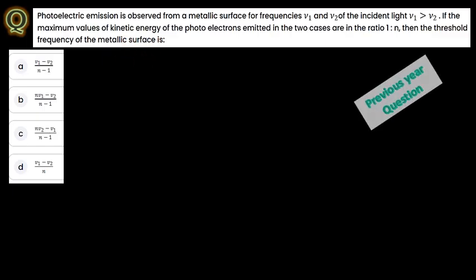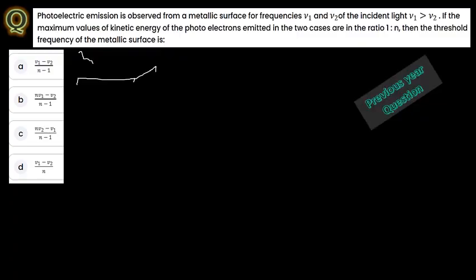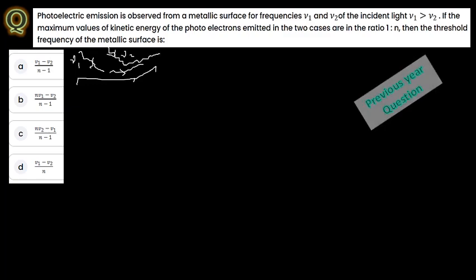In that case, first I just mention, say for example, this is a metallic surface. On the metallic surface, this is one frequency, that is nu 1. Because of the light, it emits radiation. So this is the first one, and the second one is similar, this is the second one, nu 2. That one also emits radiation, which has a kinetic energy.